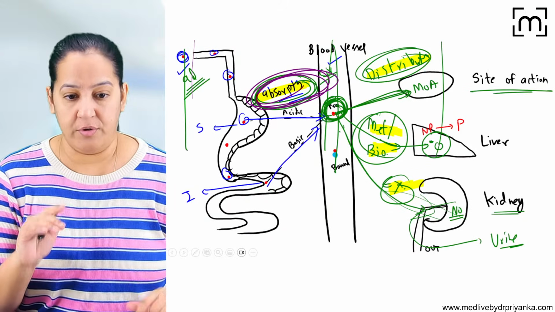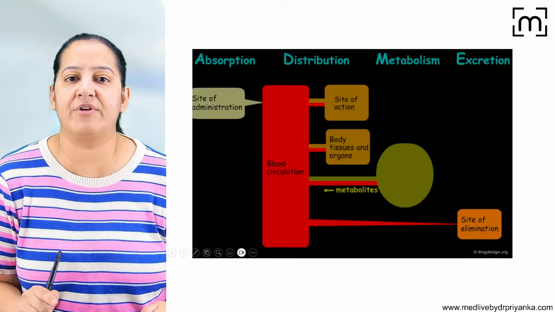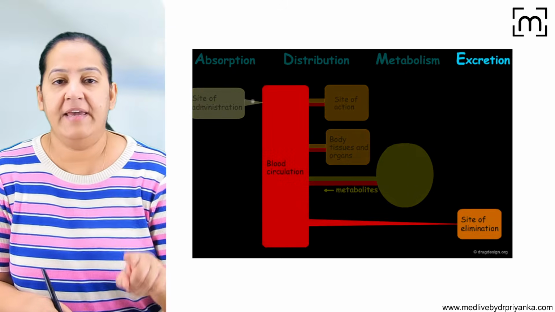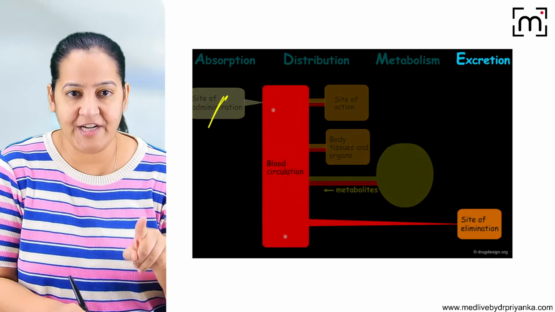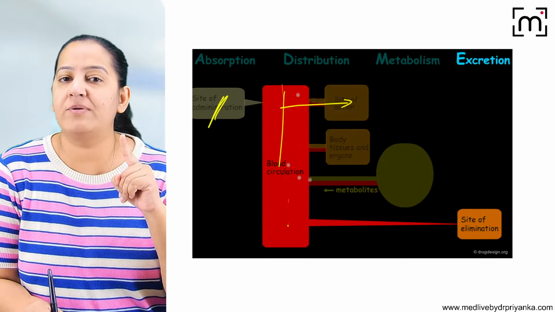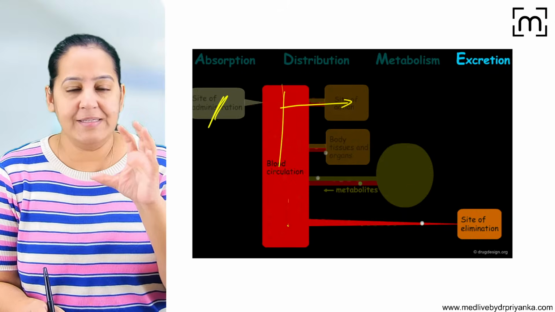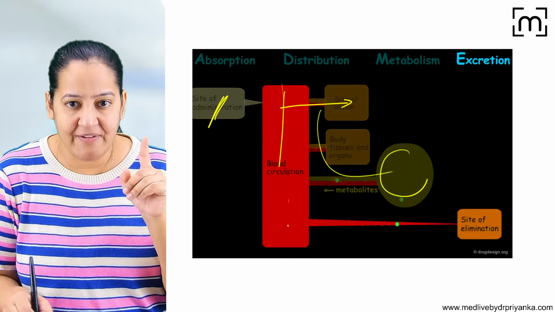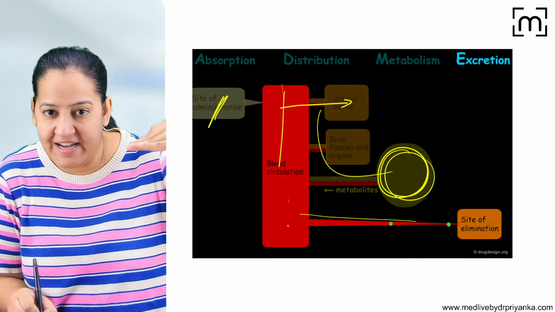I will show you a video of the 4 steps. Please concentrate. See here, the first drug is coming from the site of administration to circulation. This is absorption. Now from here it is going to its site of action. It is known as distribution. And then it is going in the liver, getting converted from non-polar to polar, and finally gets excreted.